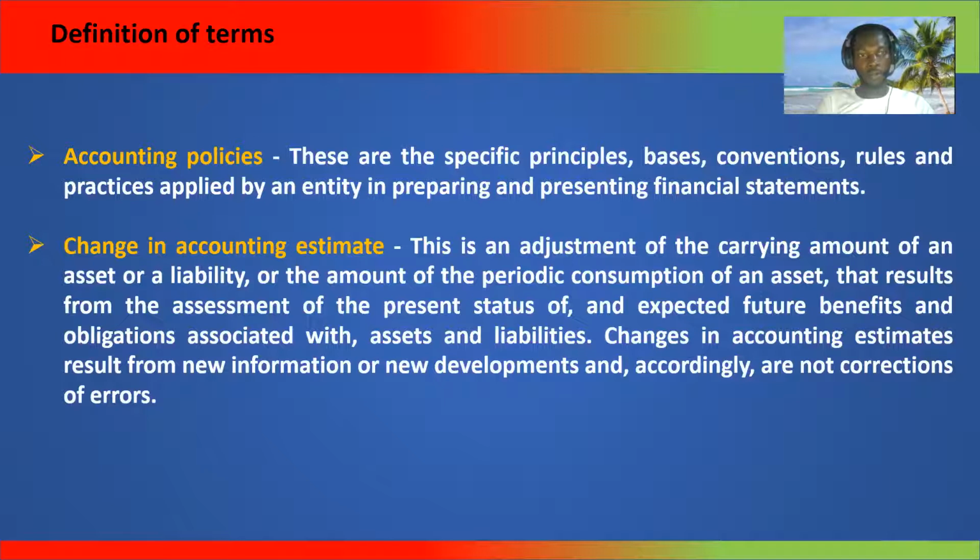Changes in an accounting estimate are an adjustment of the carrying amount of an asset or a liability, or the amount of the periodic consumption of an asset, that results from the assessment of the present status of, and expected future benefits and obligations associated with, assets and liabilities. Changes in accounting estimates result from new information or developments and accordingly are not corrections of errors.